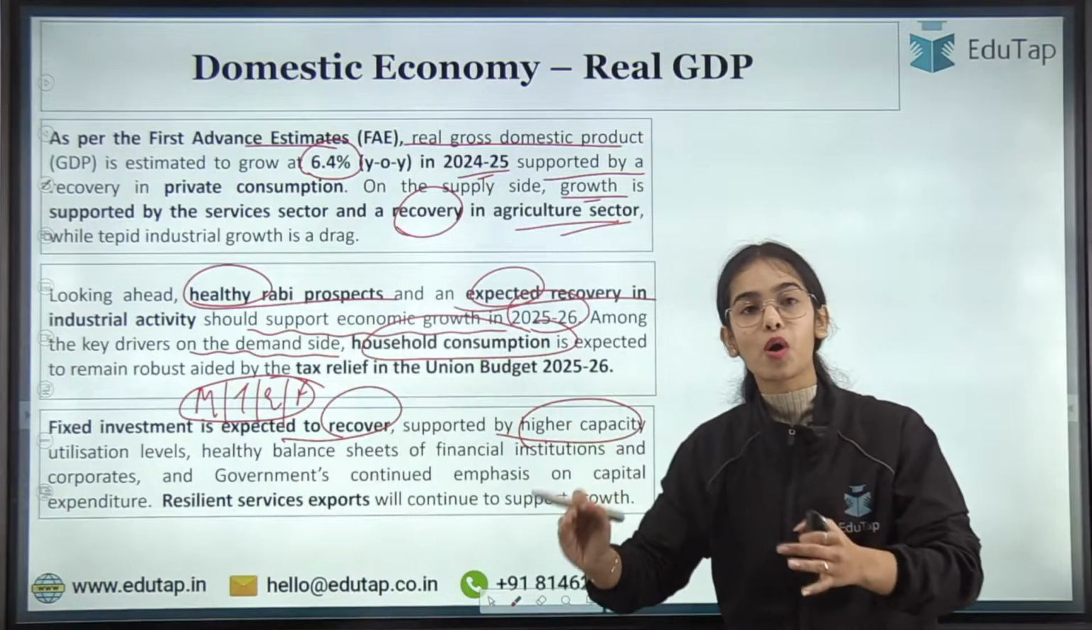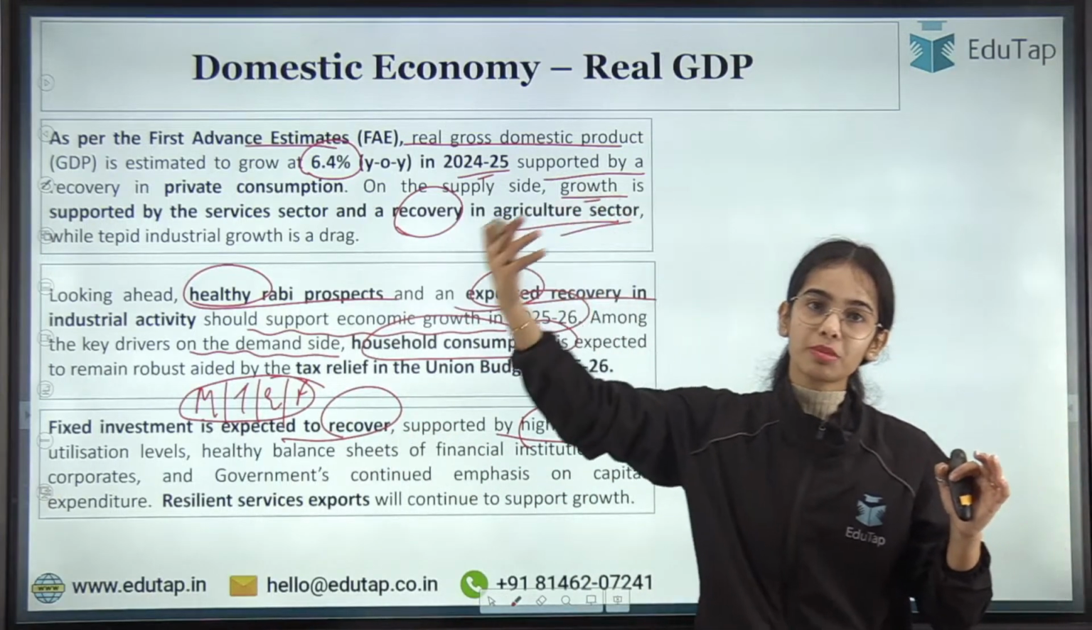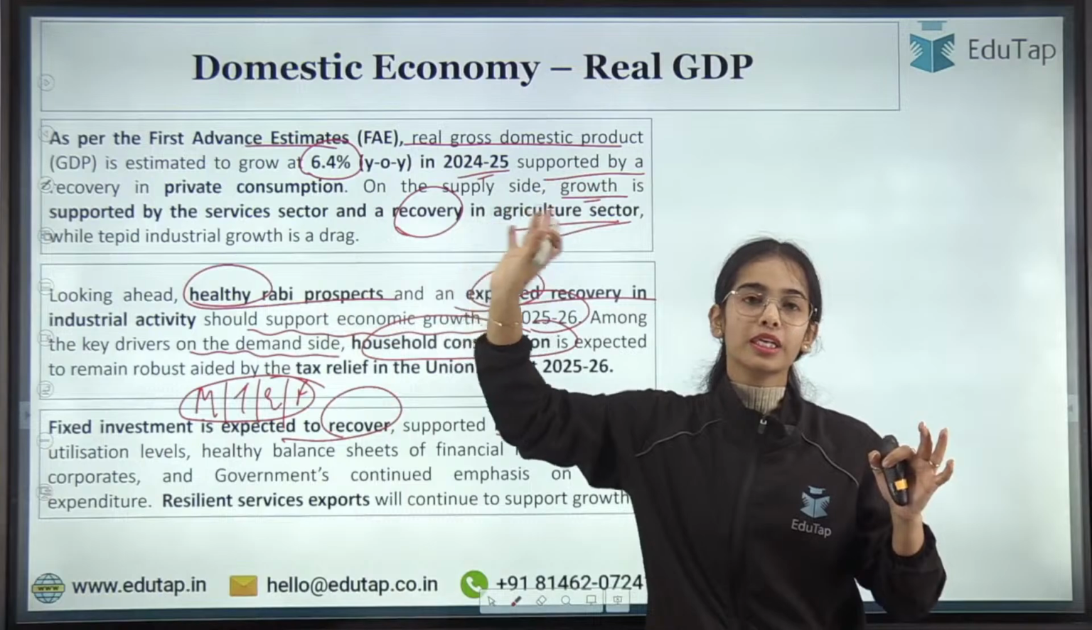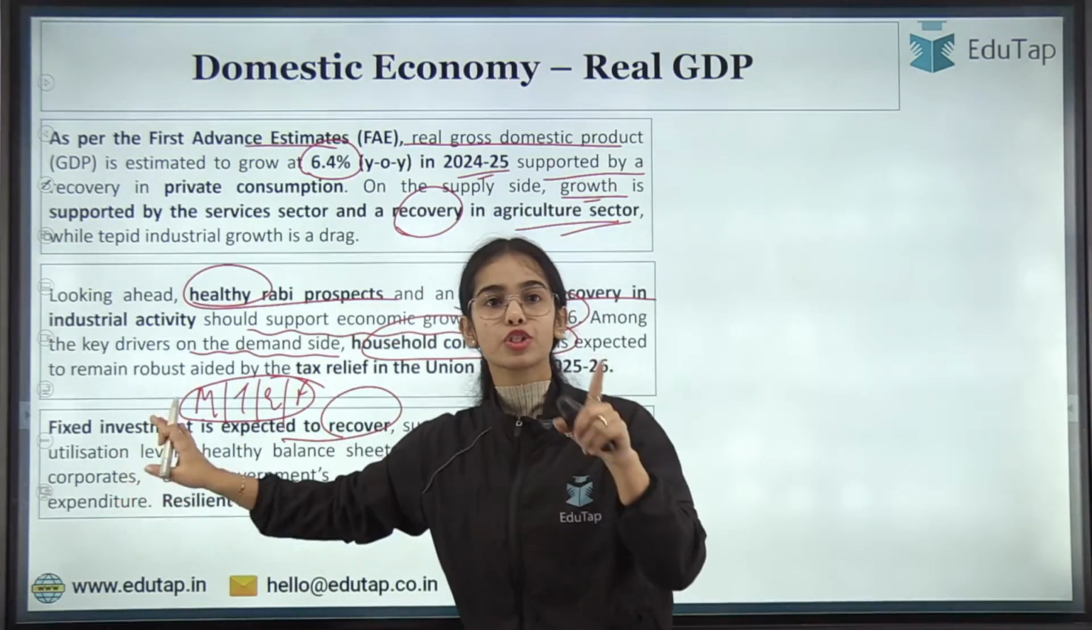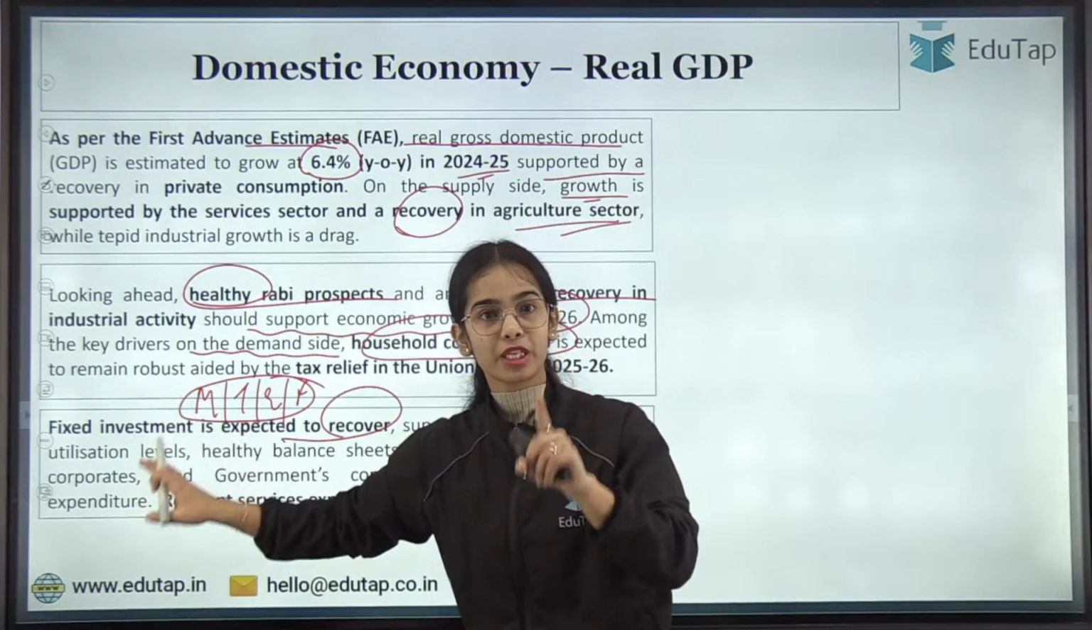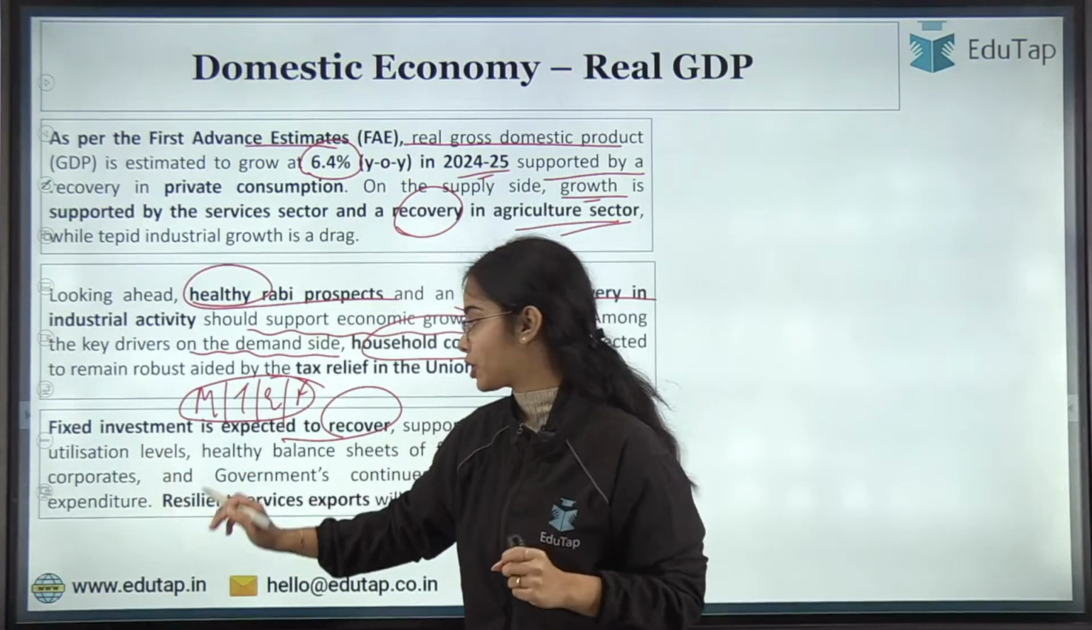So that means they will require new machinery now, because the older machinery is already working to the full. So higher capacity utilization levels are there. That means new machinery, new tools, new equipment, new factories will be required to further increase the production.